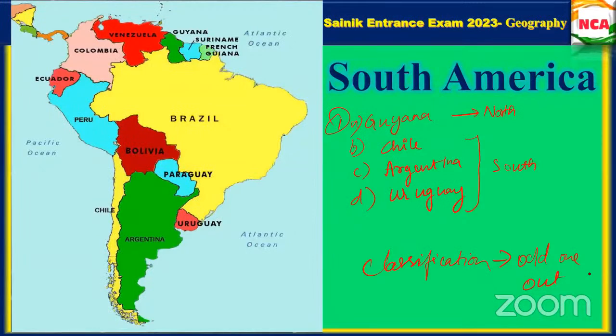So for example, if I give Venezuela, Colombia, Ecuador, and Peru, and Uruguay also along with that as an option, which will be the right answer for this odd one out? Or else if I give Brazil, Peru, Bolivia, okay? Or else you can take Brazil, Peru, Uruguay and Chile. Which one would be the odd one?